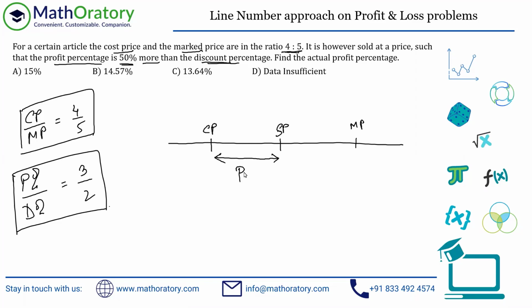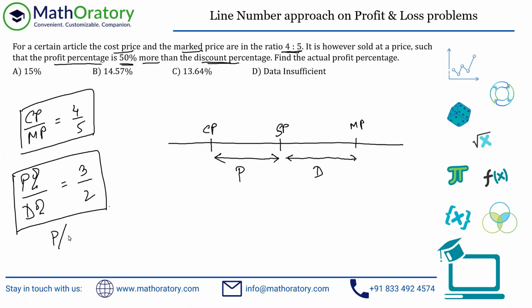the profit value. It's not a profit percentage. Please understand that. And similarly, this difference between selling price and marked price is the discount value. It's not the discount percentage. So the first task for this problem is to convert this ratio to the actual ratio of profit and discount, not the profit percentage and discount percentage. Now the profit percentage is calculated on the CP, right?